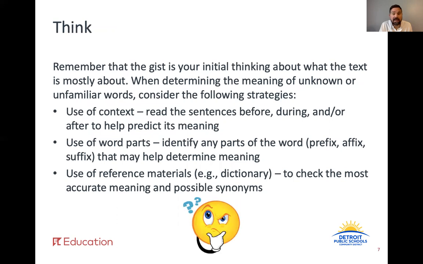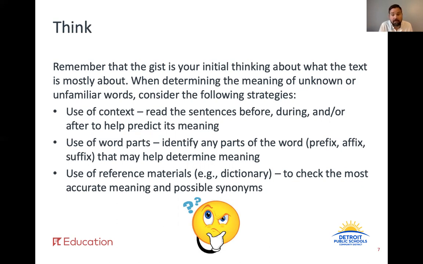Now that you've had a chance to look at it again, I want you to think about a couple of things. Remember, the gist is your initial thinking about what the text is mostly about. Also, when determining the meaning of unknown or unfamiliar words, consider the following strategies in order. Use of context. Read the sentences before, during, and after to help predict its meaning.